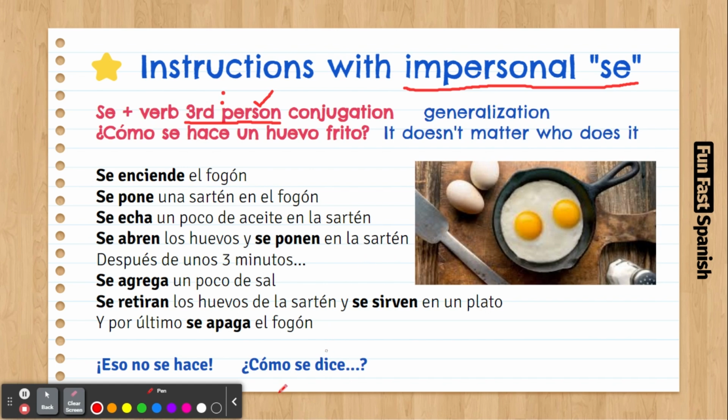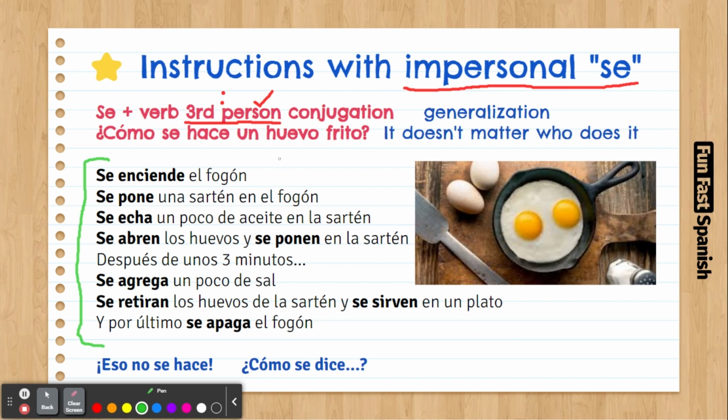But also we use this to give instructions, and something that happens a lot is to do it with cooking recipes. So we have here, for example, a recipe to make sunny side eggs. So, how to make sunny side eggs? Instead of saying you put the eggs, you break them, you turn on the stove and all the stuff, we're going to use an impersonal way to give these instructions.